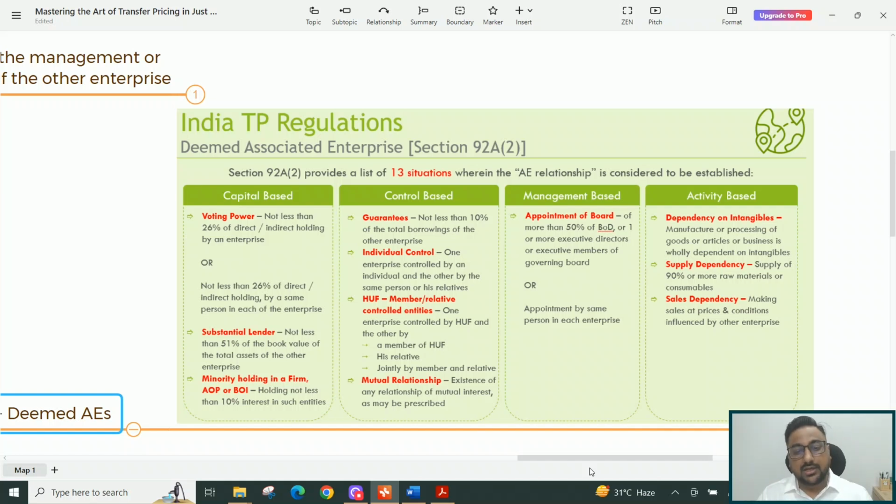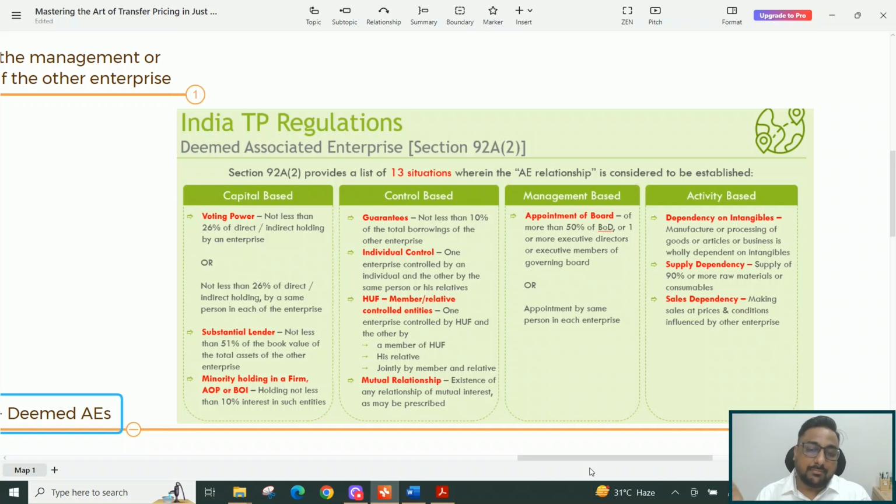Even if a person exercises individual control, that could be categorized under 92A2, right? So these are all control based relationships. We might not frequently see such scenarios because most of the time I have seen capital based enterprises get covered. But yes, in my career I have also seen the activity based relationship. I'll just come to that.